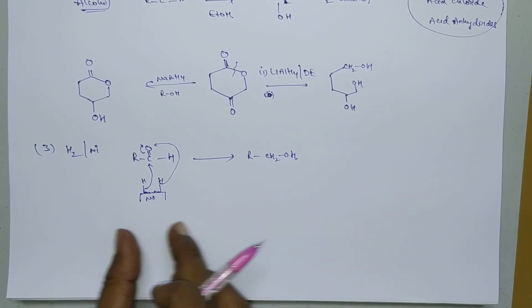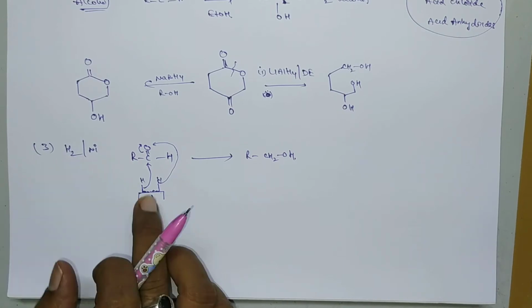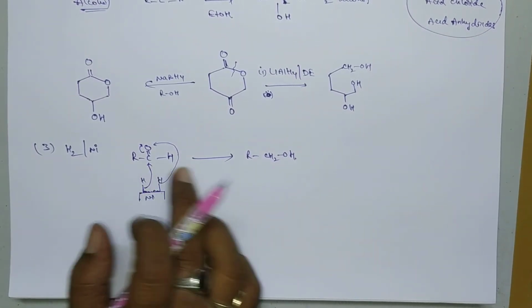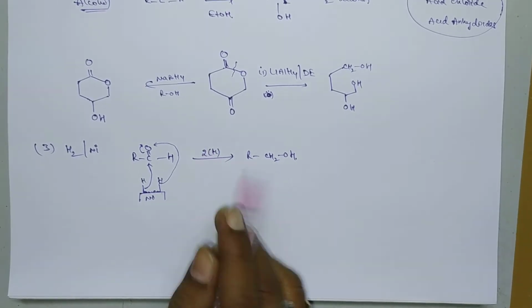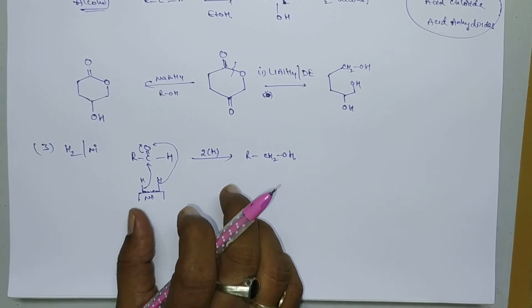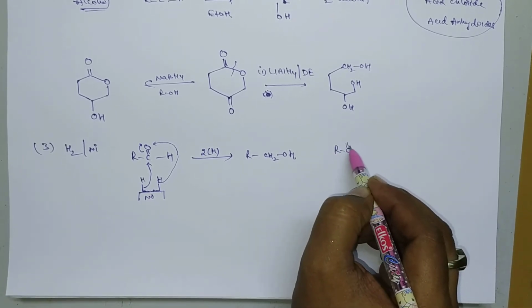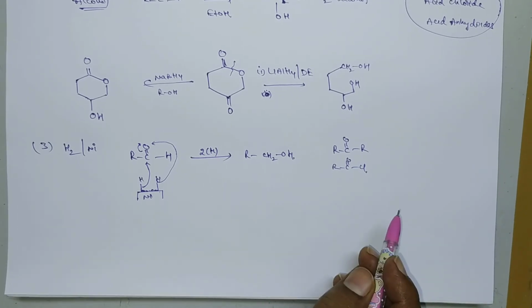So here it is a catalytic hydrogenation. On the catalyst surface, first the hydrogen gas will be adsorbed. That hydrogen gas will react with the functional group to produce alcohols. So this is about catalytic hydrogenation. Here it consumes 2 hydrogen atoms. So by catalytic hydrogenation we can reduce aldehydes, ketones and also acid chlorides or COCl.